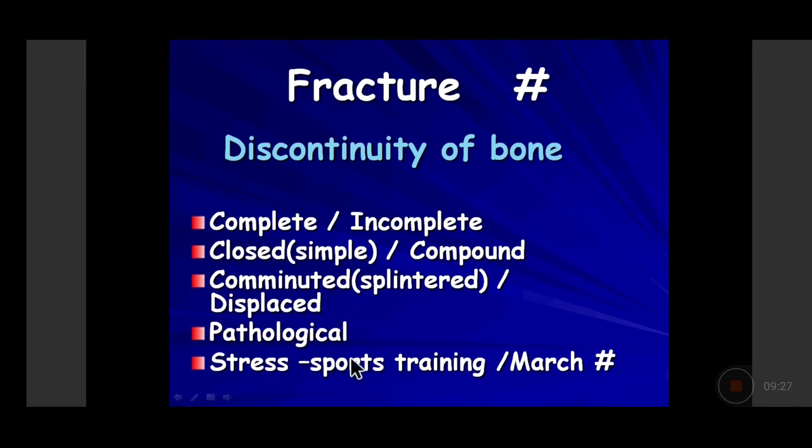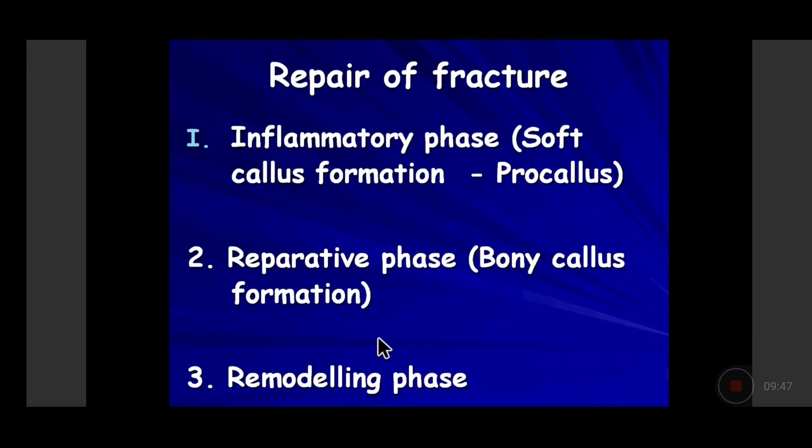And if you see the underlying bone, which has a lytic lesion or a plastic lesion, an irregular lesion which is present in the bone, and the bone has fractured at the site of the weakening because of the underlying pathology, then it is called the pathological fracture. Maybe there is an underlying tumor and the bone has got weakened and that has undergone a fracture, so that will be called the pathological fracture.